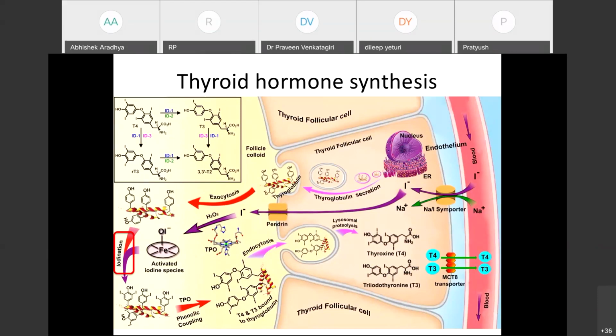Following this, there will be phenolic coupling, which results in the active forms, that is T4 and T3, and then this is transported into the follicular cell by endocytosis, and there will be proteolysis following this. Then the active forms of T4 and T3 are formed in the follicular cell. These are again transported into the blood by the MCT8 transporter. So defects in various steps can result in dishormonogenesis.